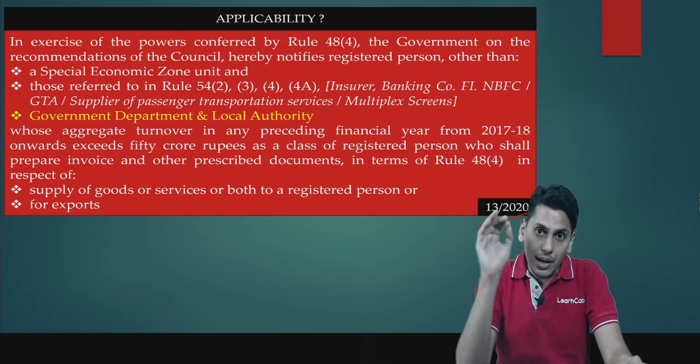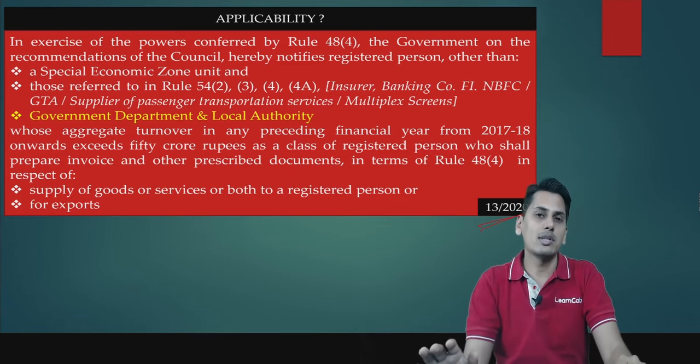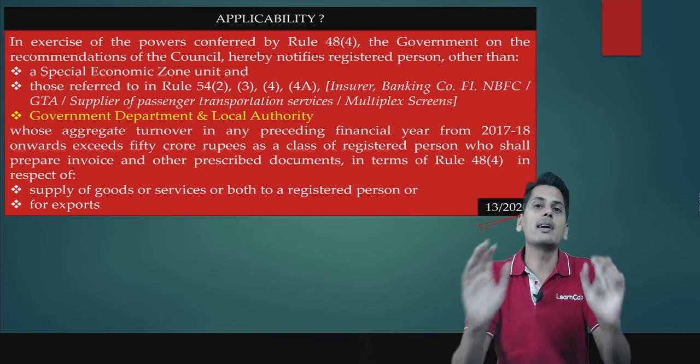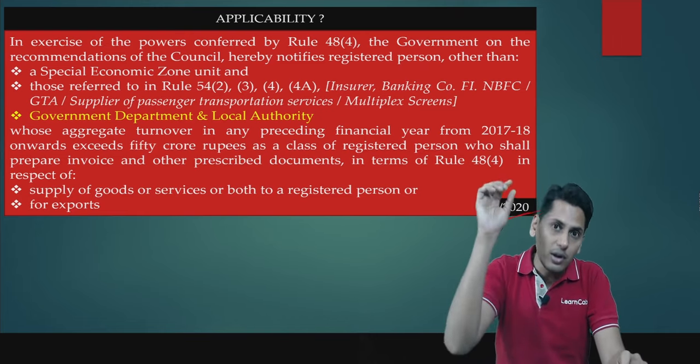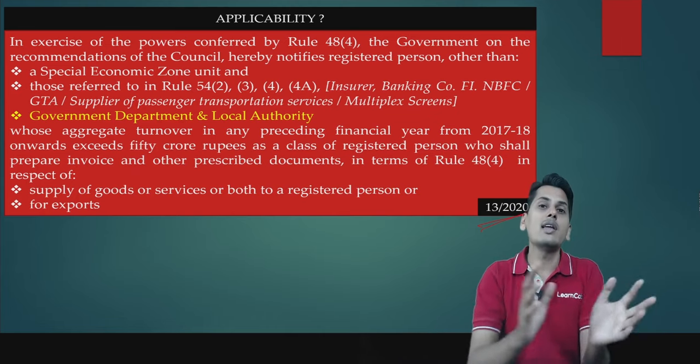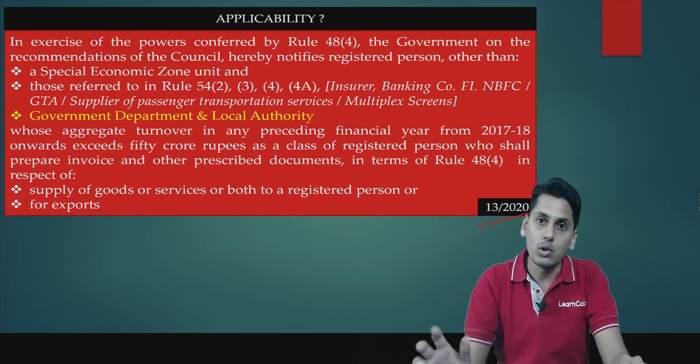However, prior to amendment, 13/2020 excluded two categories of persons. Which means for these two categories of persons who are excluded from 13/2020, e-invoicing provisions would not be applicable. Who were those two persons?